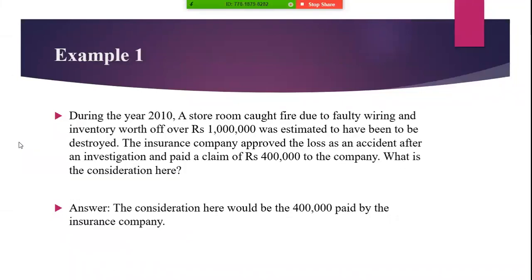Next slide. Now here's an example. For example, your storeroom caught fire because of some faulty wiring, and inventory worth 1 million rupees was estimated to have been destroyed. Now, the insurance company has paid us a claim of 400,000 rupees to cover our losses. What would be the consideration here? Well, the consideration here will be the 400,000 rupees paid to us by the insurance company. Next.